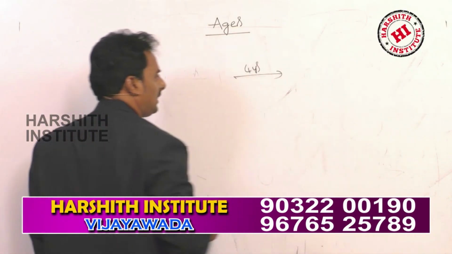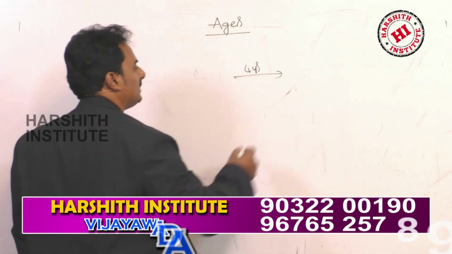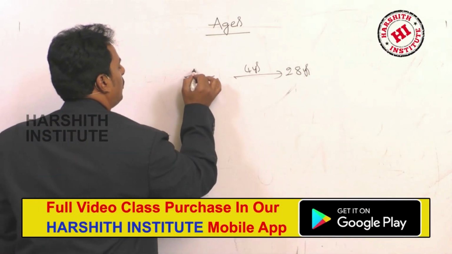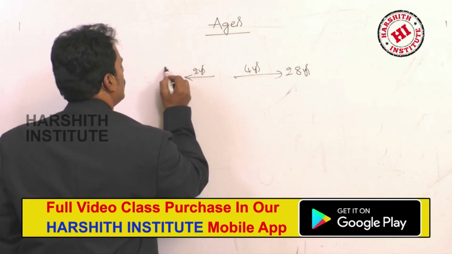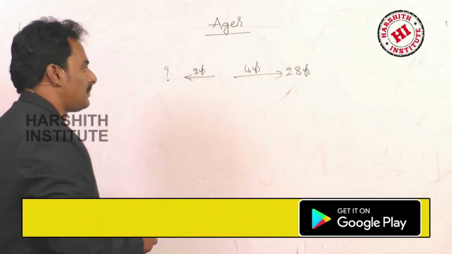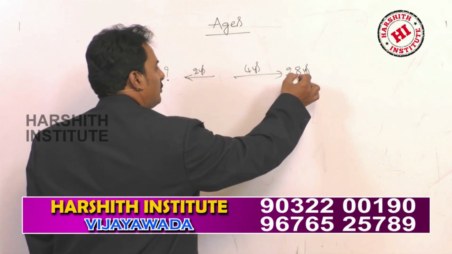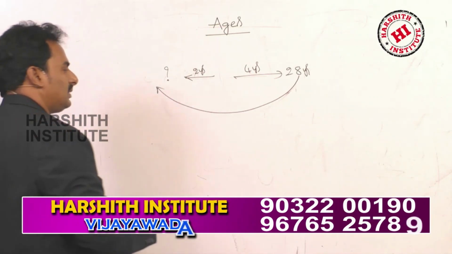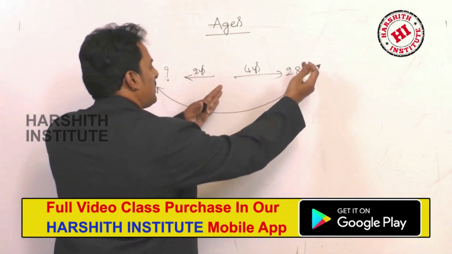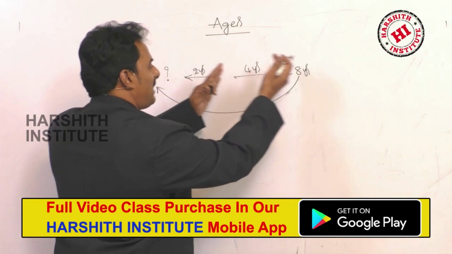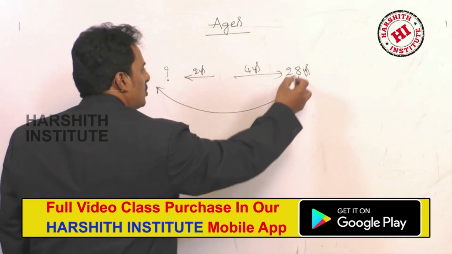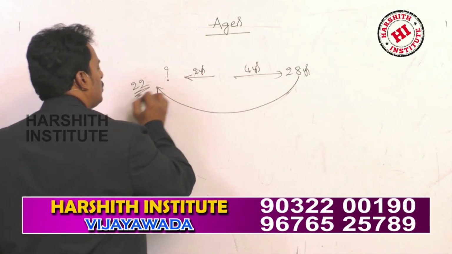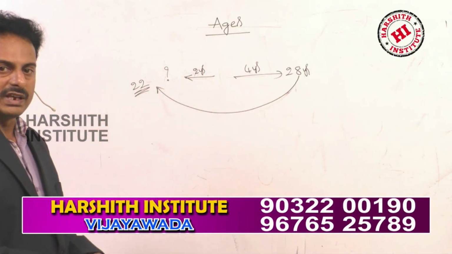4 years after, the age of a girl was 28 years. And what will be her age 2 years ago? That means if you move from future to backward, ago, you have to subtract. 28 minus 4 minus 2. So 28 minus 6 is nothing but 22 years.